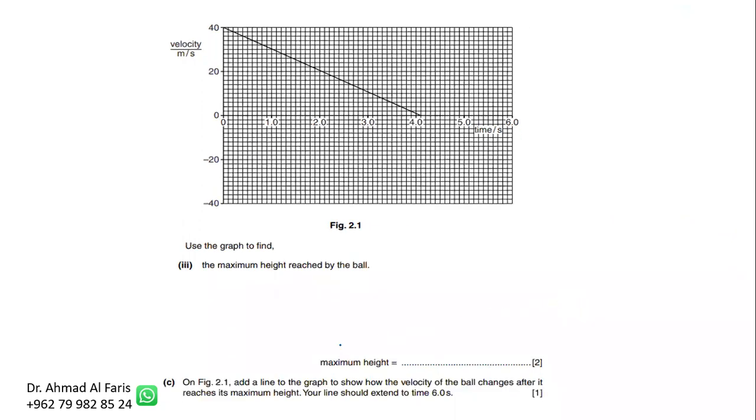Okay, last part, III: calculate the maximum height reached. They ask about the whole area here. How much is the area under the graph? You see, we always repeat the same questions, we talk about the same topics. The area under the graph for this triangle is half times base, 4.1, times height, 40, and the answer is 84 meters. Okay, or 82, I'm sorry, 82 meters. That's the maximum height.